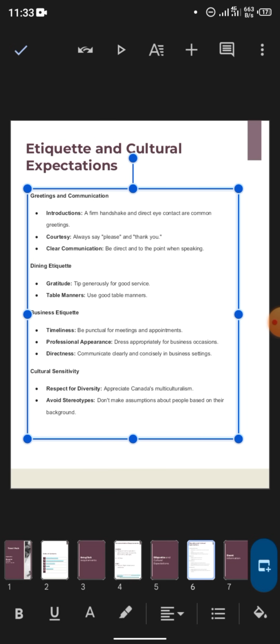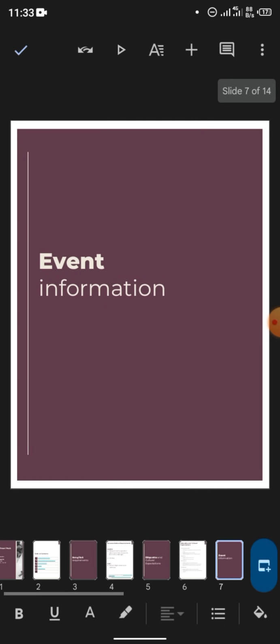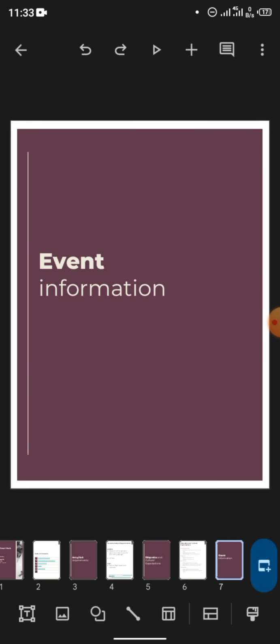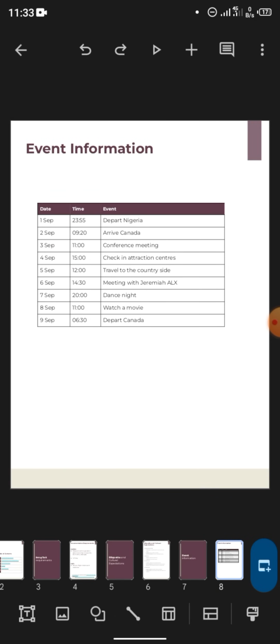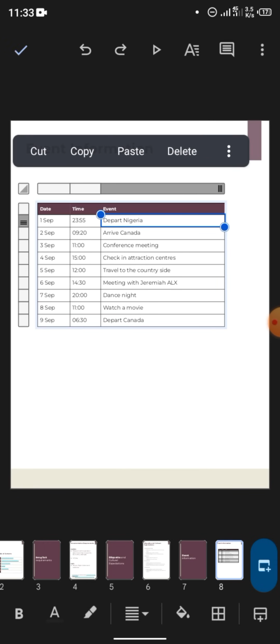But I'm just showing you how to go about it in case you are doing it later for, let me say, a client or someone else, for practice, and you want to do it from scratch. Okay, so that's it for this page. The next page is event information. Come here. The table is already here. All you need to do is edit this. Depart Nigeria. Arrive. Change the Canada to your own country.